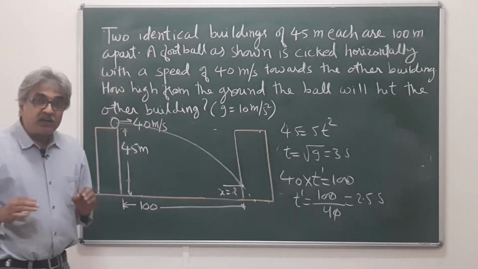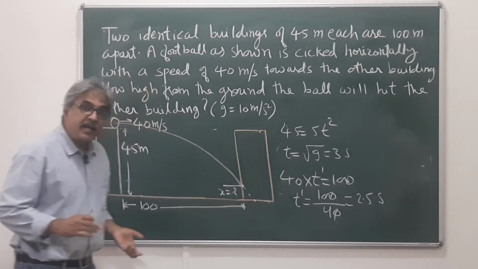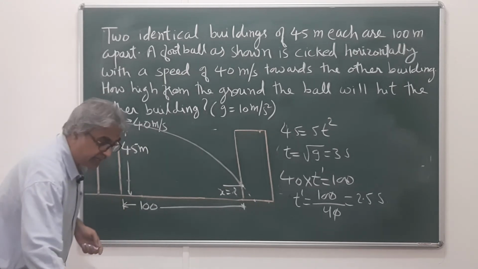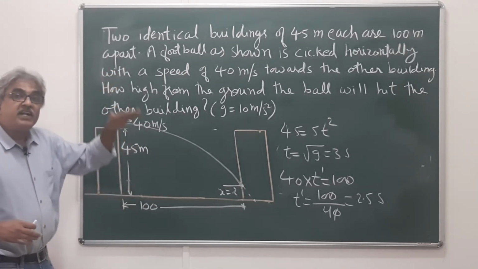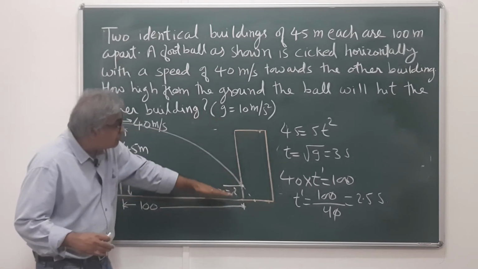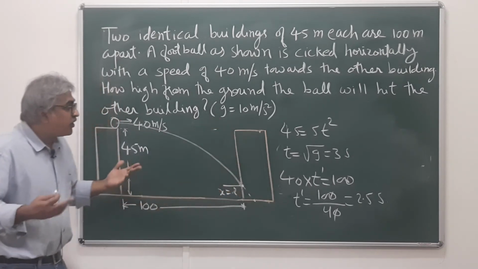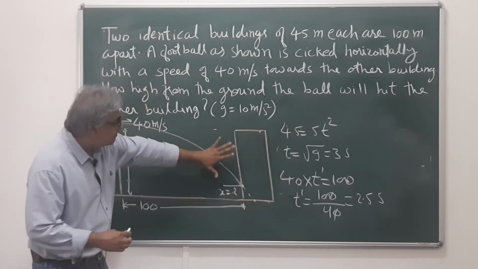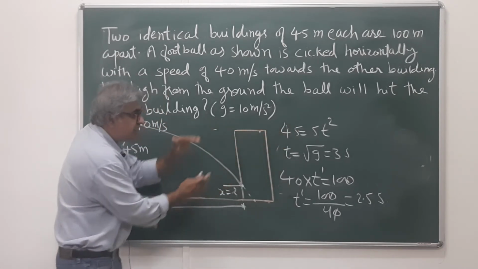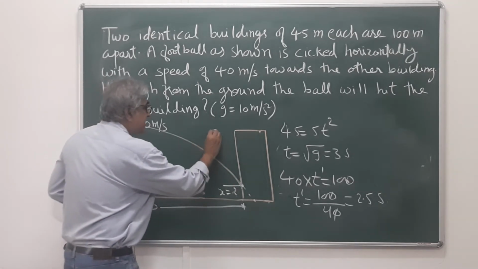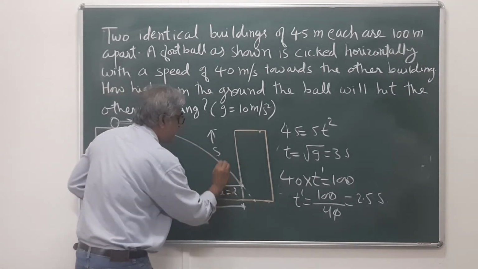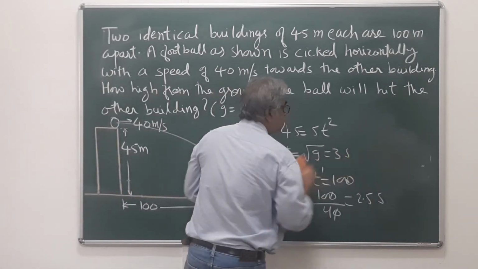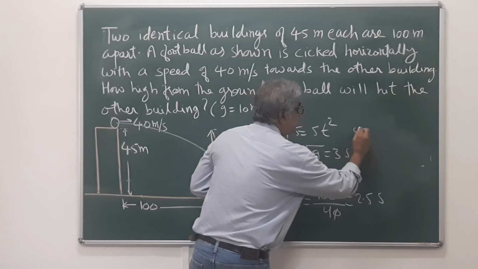So, the ball has not traveled for 3 seconds, but the ball has traveled for 2.5 seconds, and if it has traveled for 2.5 seconds, now you can consider its vertical travel. How much vertical displacement? So, how would you do that? Same logic. Now, we don't know what this vertical displacement is, it's something we have to find out. So, let's call this S.